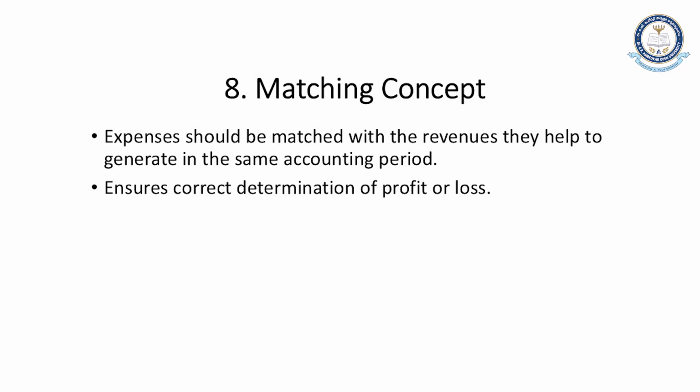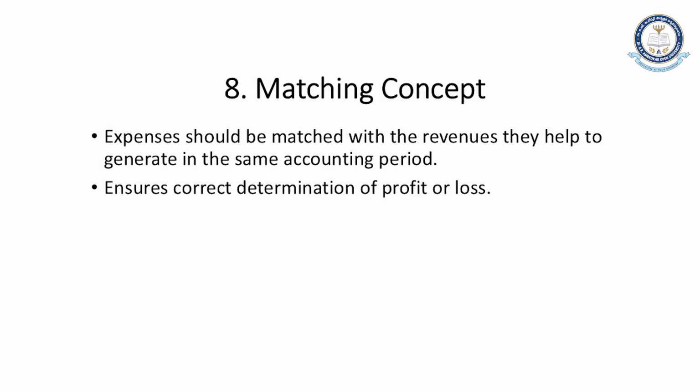Next concept is matching concept. Matching concept talks about how all our expenses, whatever expenses we are making, should match with the revenue which we have got in this year. Means whatever amount we have spent to earn the revenue should match. If we have spent 10,000, then the revenue should show that we have spent rupees 10,000 to earn that revenue. So when we are matching our expenses with the revenue, we exactly know to earn a revenue of 15,000 how much expenses we have made.